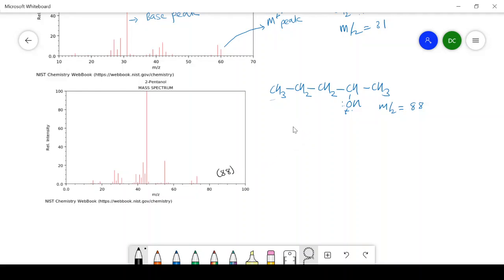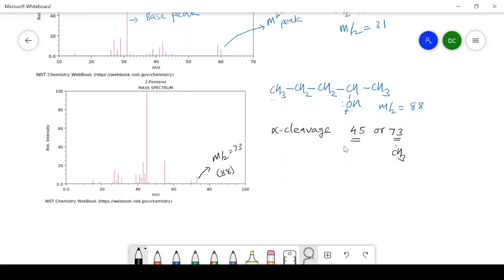But after alpha cleavage, we can get the peaks at either 45 or 73, out of which the peak at 45 is the prominent one, and at 73 it is less prominent, a minor peak. This is the peak having m/z value 73, in which a CH3 radical is formed and the corresponding cation is formed.